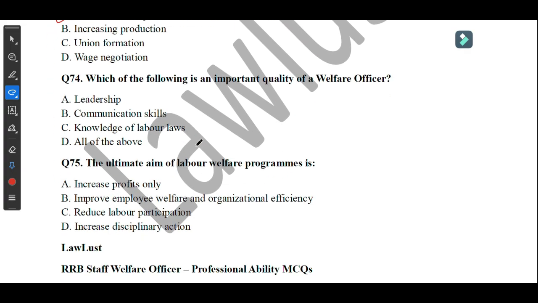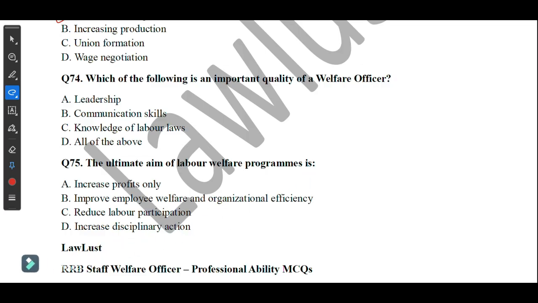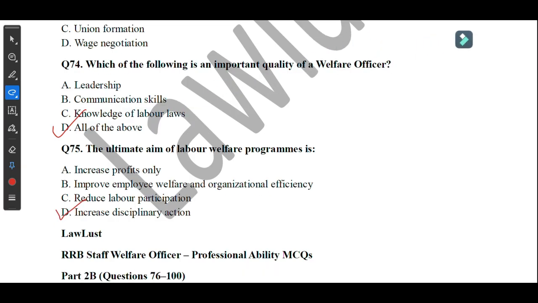Question number 74, which of the following is an important quality of a welfare officer? So the correct answer is D, all of the above. Move on to the next question. Question number 75, the ultimate aim of labor welfare program is to increase disciplinary actions against the management.